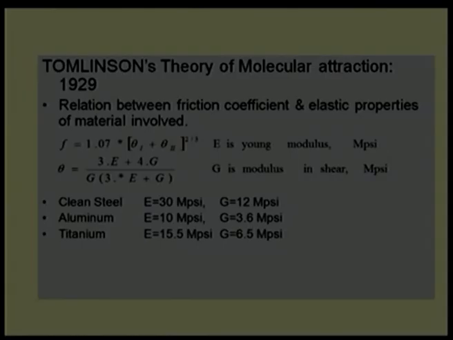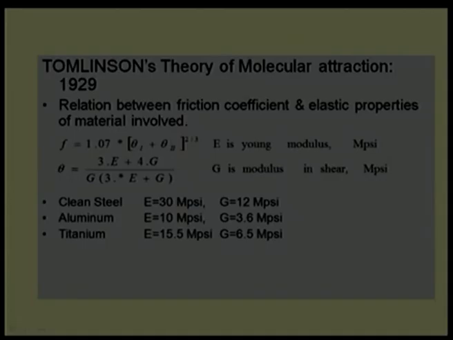Based on his extensive experiments, he came up with some curve fit equations. What are those curve fit equations? Something like F, the friction force, is equal to 1.07 theta 1 theta 2, where theta can be given for an individual material, and he also thought that the two materials in one tribo pair play a role. Theta 1 is this theta for surface 1, theta 2 is for surface 2, and he mentioned that this depends on material properties.